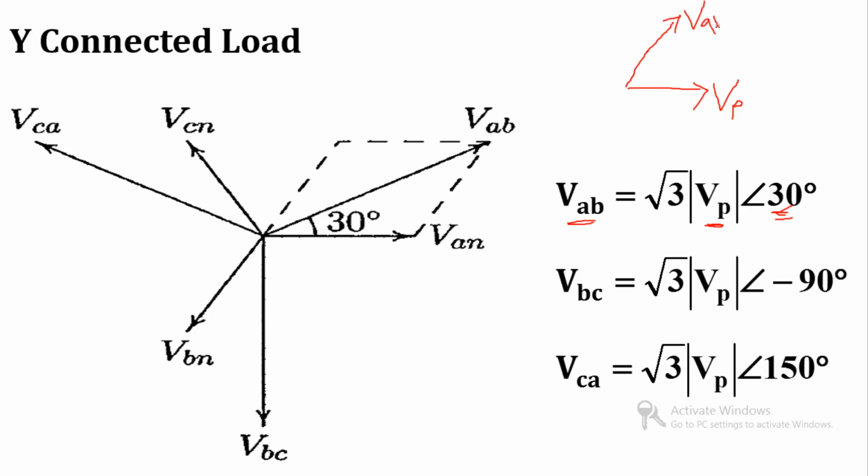So this is our VAB and this is the plus 30 degree. Clear? If I take phase voltage as reference, then line voltage will be at plus 30 degree. So this thing I will represent over here. This is the VAN and this is the line voltage VAB, and this line voltage will lead by 30 degree.